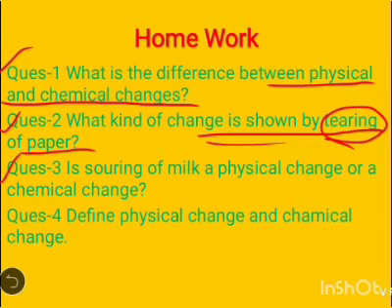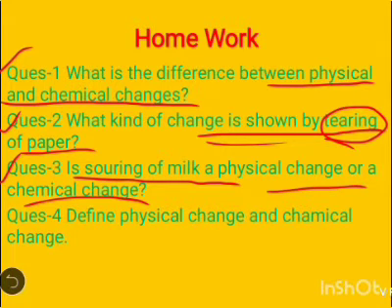Similarly, you also think about it. Now come to the third question. Is souring of milk a physical change or chemical change?